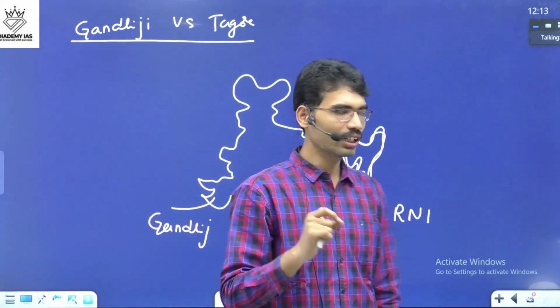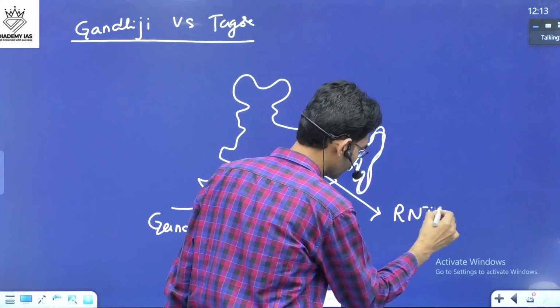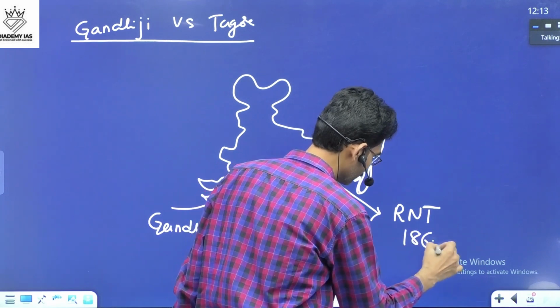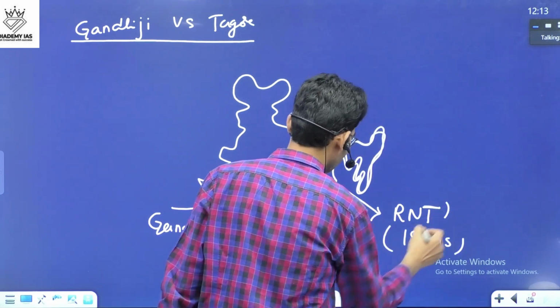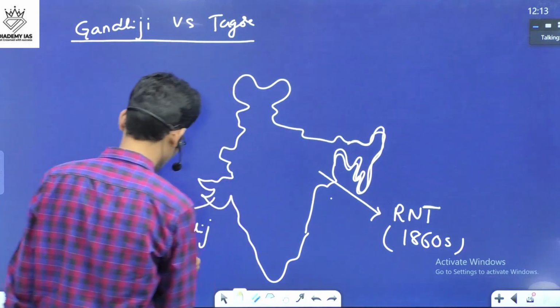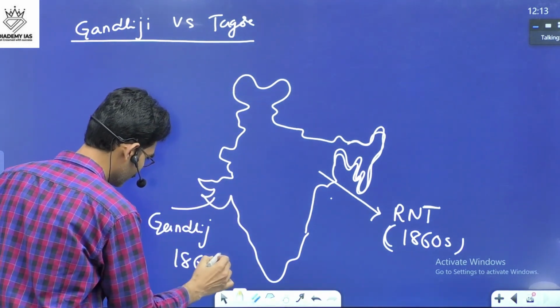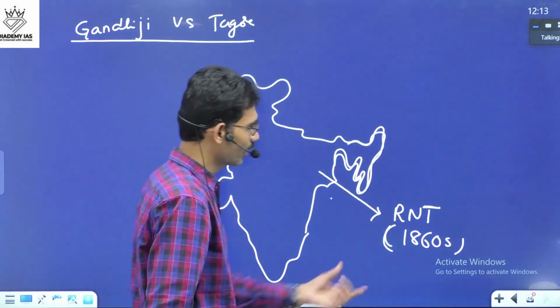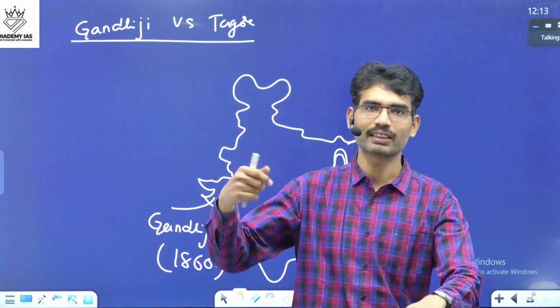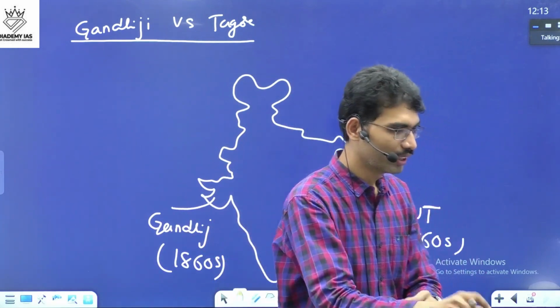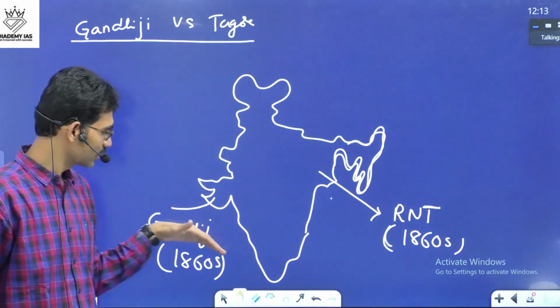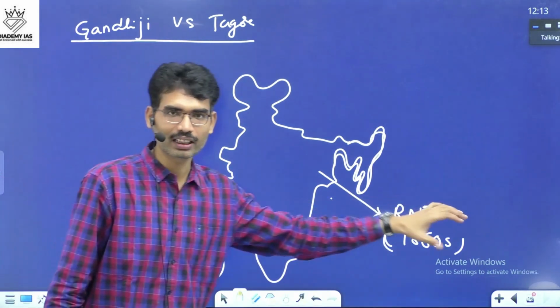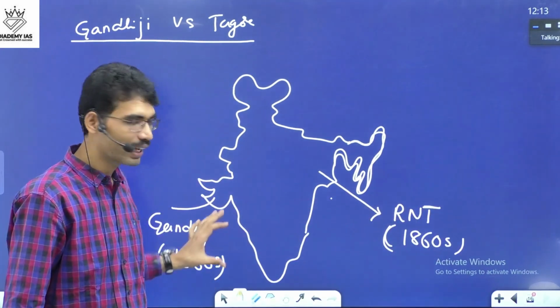Both were born in the 1860s only. Gandhiji was born in 1869, and Rabindranath Tagore was born in 1861. Now you observe this, Gandhiji and Rabindranath Tagore, they both were born in the 1860s.